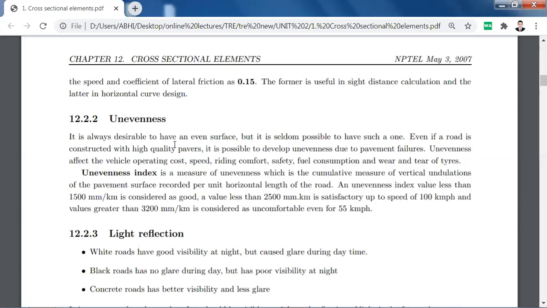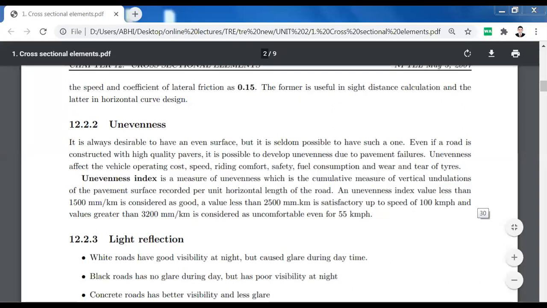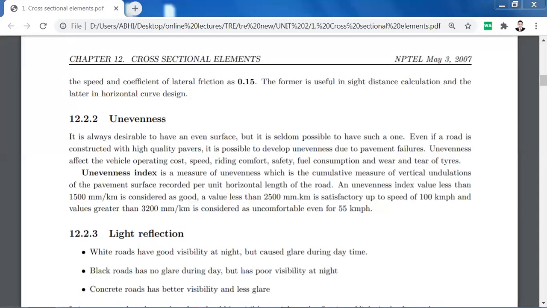Now there is an instrument, actually a machine, which measures this unevenness, and that instrument is placed at the rear wheels of the vehicle.